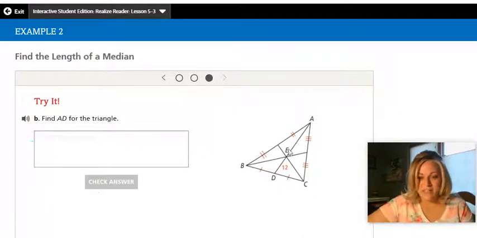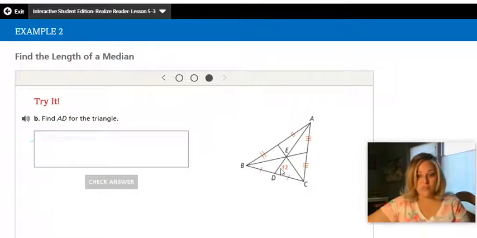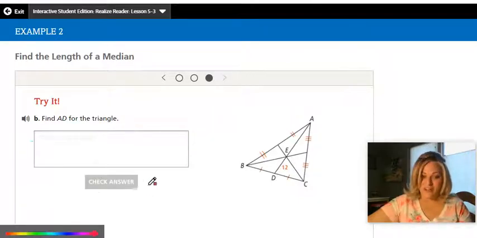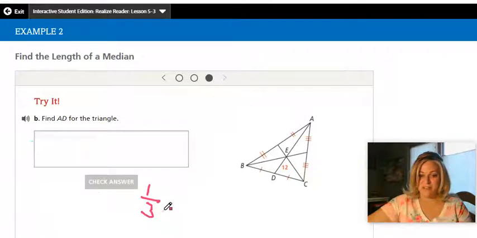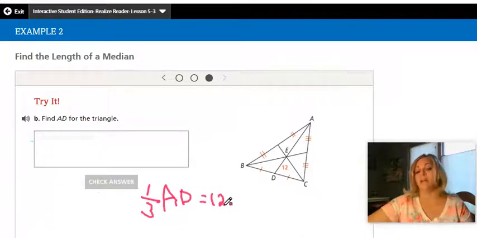Find AD for this triangle. AD, notice this is the shorter side. So is this 2/3? This length, AE, is 2/3. This is 1/3. So 1/3 of the total of AD equals that 12. You have to be really careful, and that's a common error. Notice whether it's the short length or the long length from that intersection of medians, that point of concurrency. If it's the short side, it's 1/3 of the total. If it's the long side, it would be 2/3.